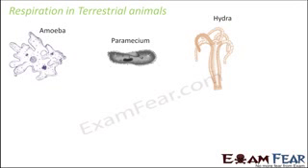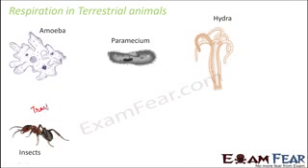Their body surface must have a very thin wall. Their membrane has to be thin for efficient gas exchange, and they are also permeable to gases. That is why their body surfaces are able to act as respiratory surfaces. Now, if you talk about insects, insects have another way of respiration. They have a system of tracheal tubes, which is often known as the tracheal system.